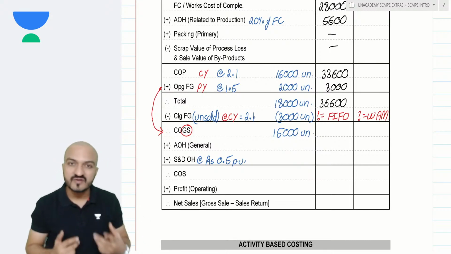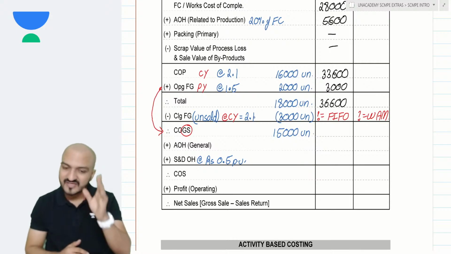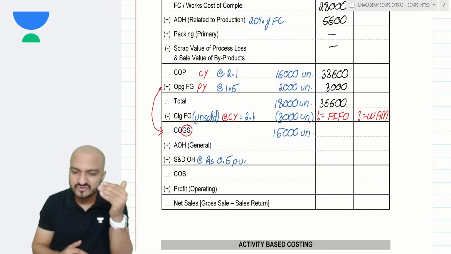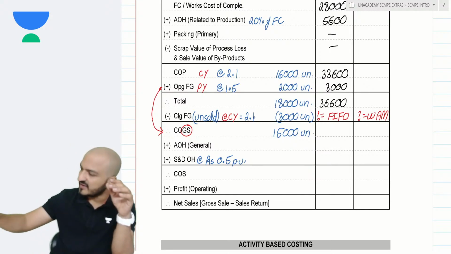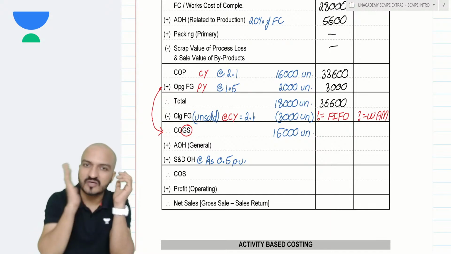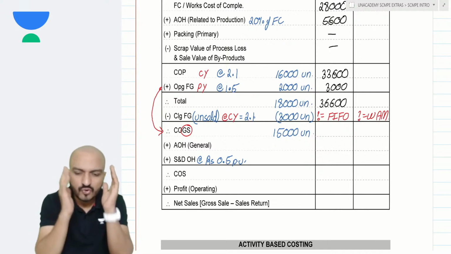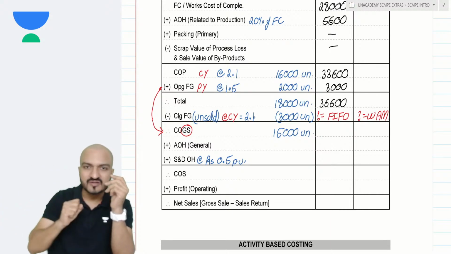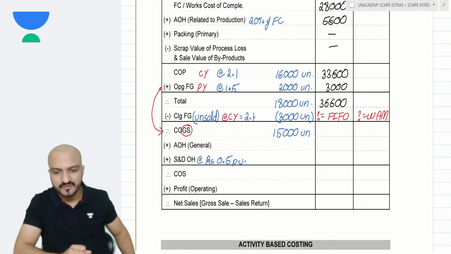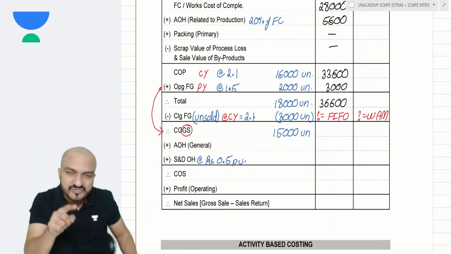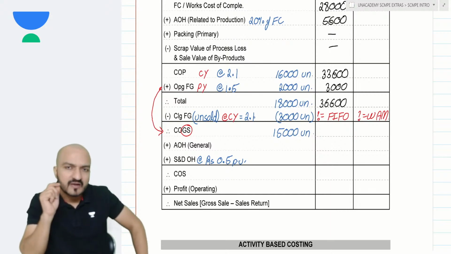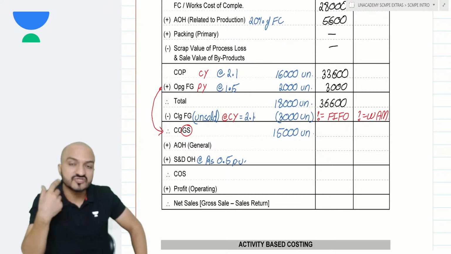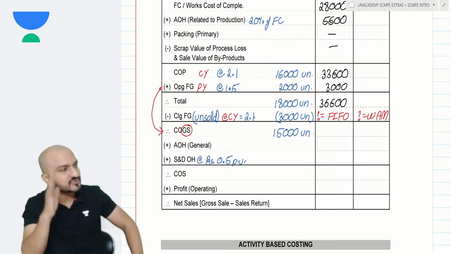In reality, what will happen? When a customer comes to my shop, I will pick up any product that I get and I give it to the customer. I don't specifically search for the oldest product. But at the time of valuation, I will assume as if I have given the oldest goods to the customer.